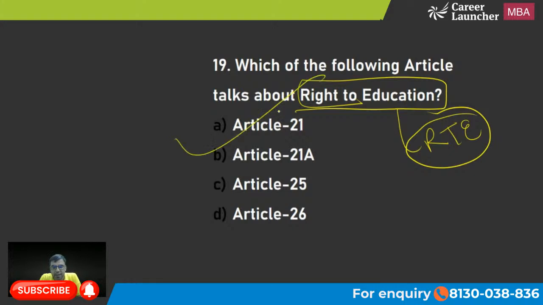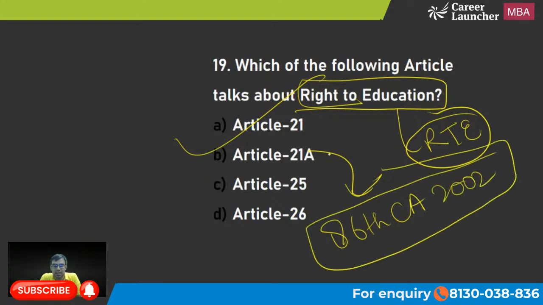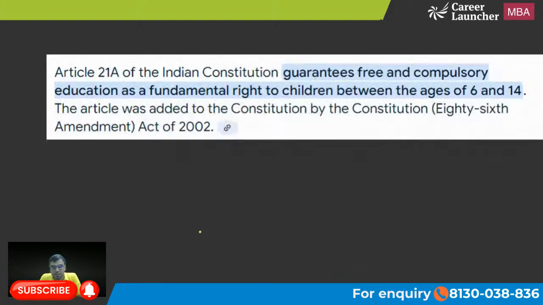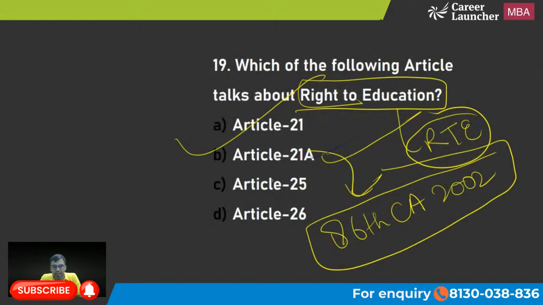B is the right answer. Article 21 capital A. This was not originally present, later added by 86th Constitutional Amendment 2002. ठीक है. That right to have constitutional guarantee to free and compulsory elementary education between 6 to 14 years of age. ठीक है. So you should be knowing this. B is the right answer.